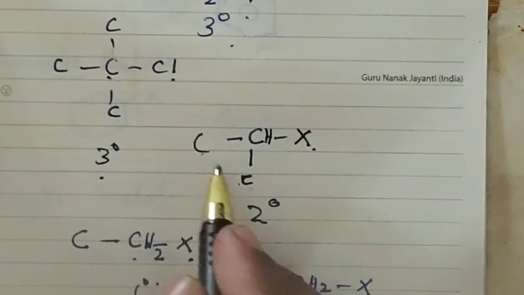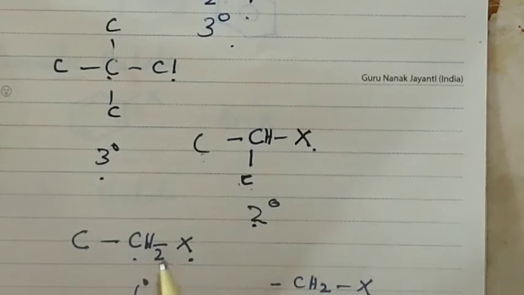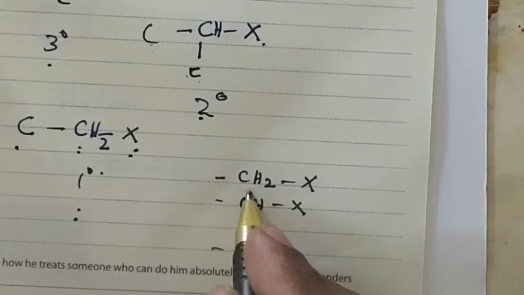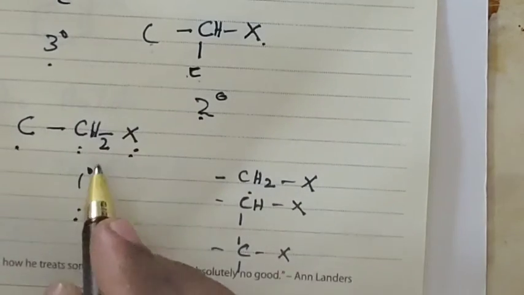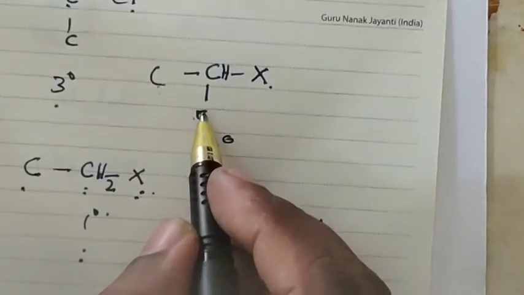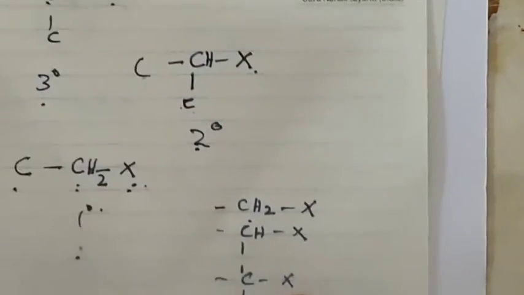If it is attached to two other carbons, it is secondary. If it is attached to only one carbon, it is primary.